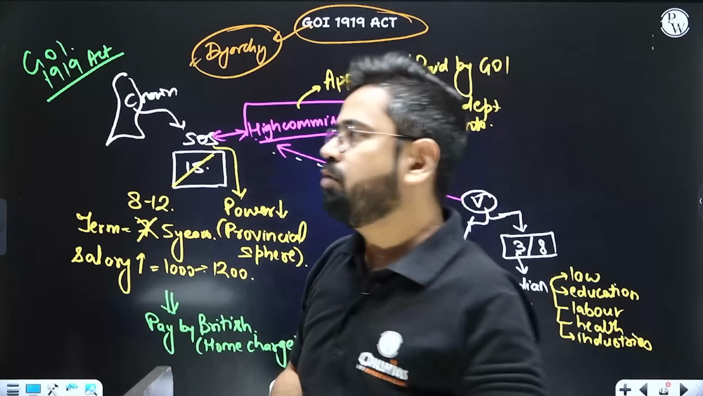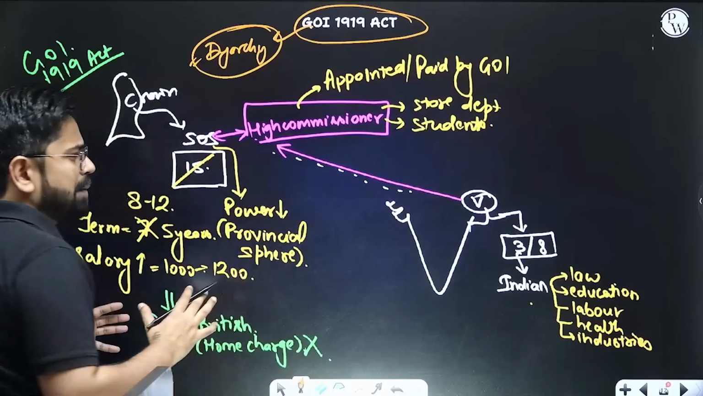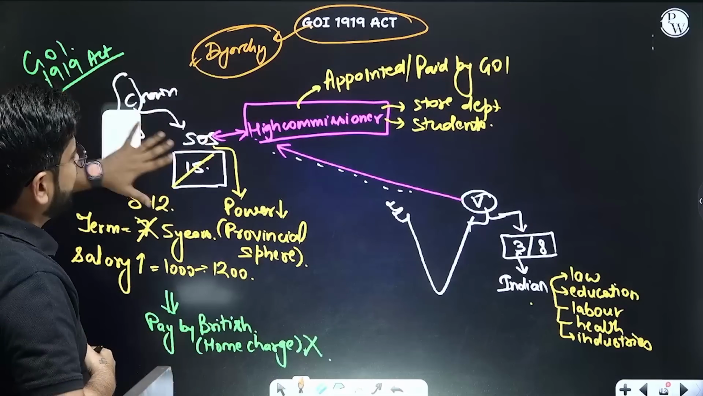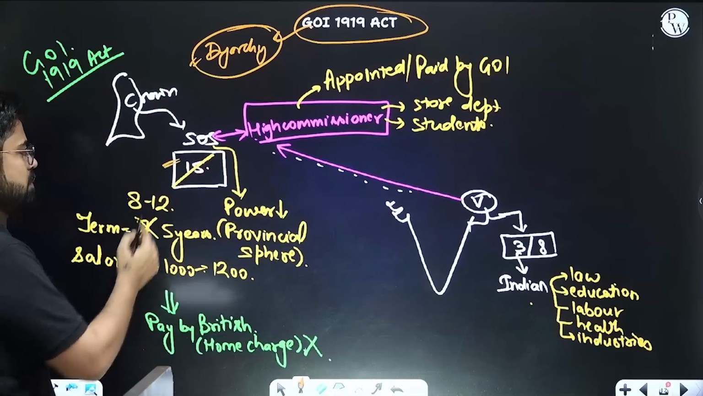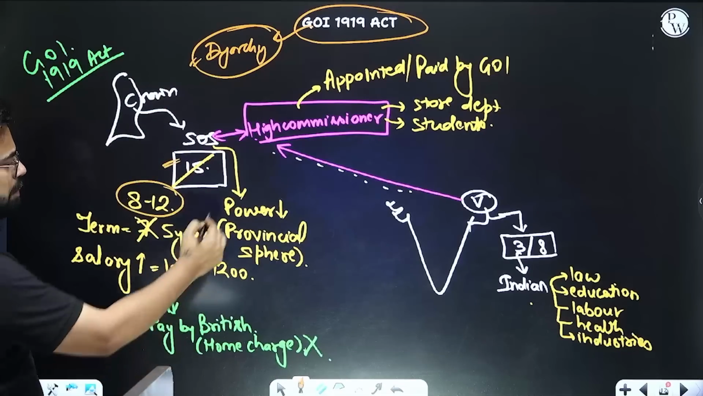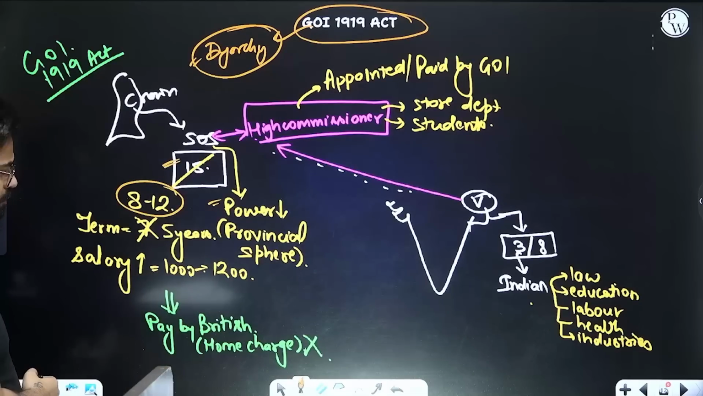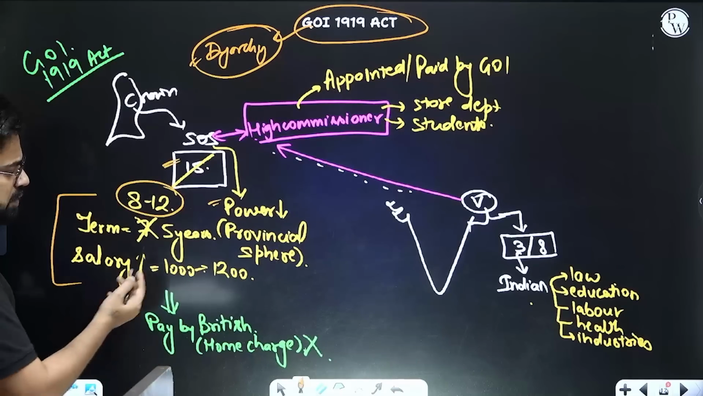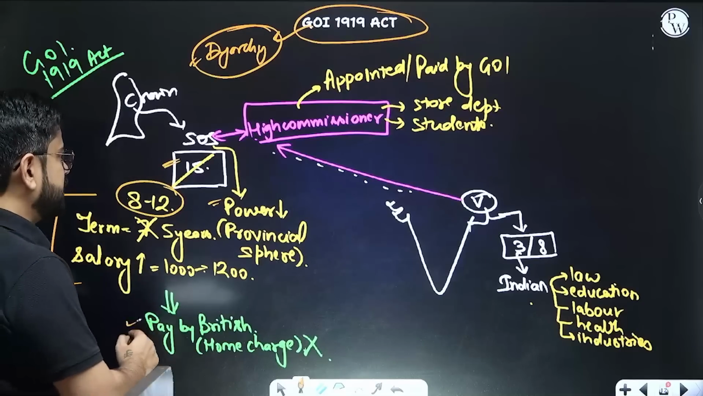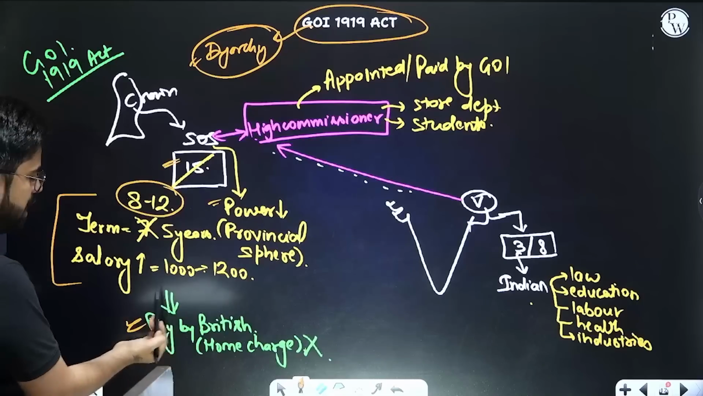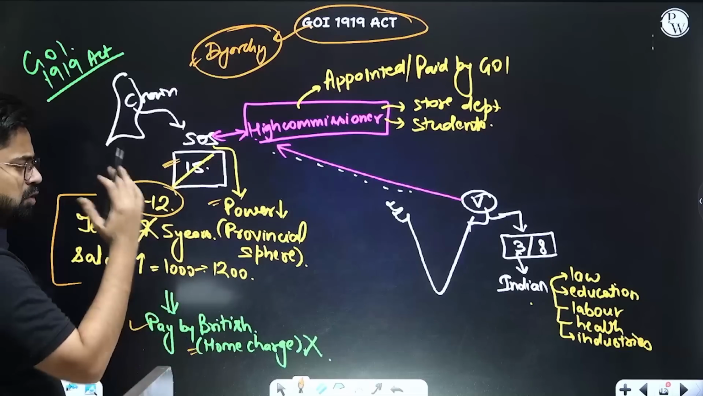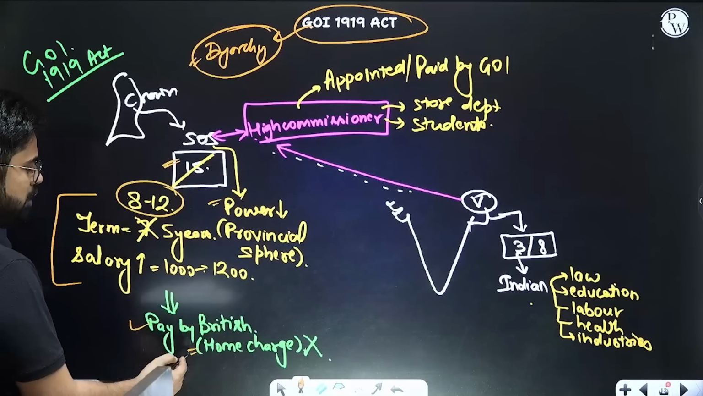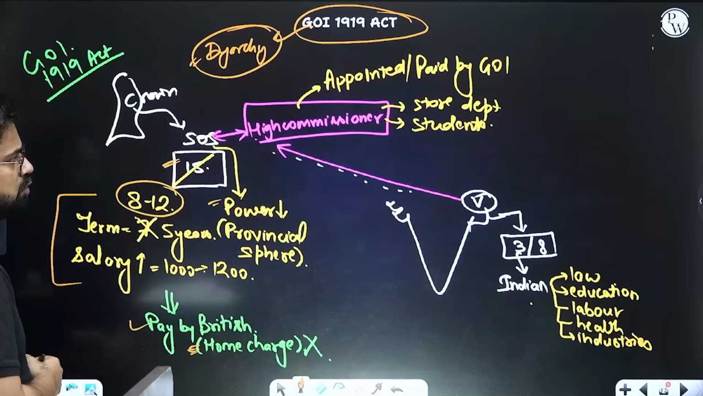So there are some major changes happening here. First of all, the control of Britain was slightly reduced. For example, the Secretary of State had 15 members; now they will have only 8 to 12 members. Their power with respect to the provincial sphere will also reduce. Their tenure, etc., will change, but that is not important. Plus, the Secretary of State and this whole body has to be paid by the British, not under the home charges. So the injustice which we were suffering for so long, from 1793 actually, finally they took a call: okay, let's not go for home charges.